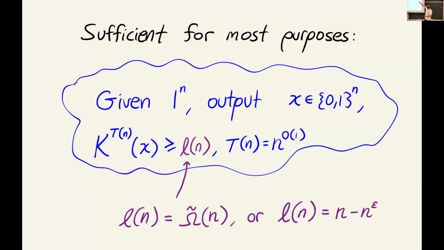And something to note also is that for most specific explicit construction problems we care about, we don't actually need the compressibility, the Kolmogorov randomness, to be all the way up to n. It's many times sufficient to get something close to n, up to some polylog factor, or even maybe n to the little o of 1 factor. In other cases, we need to get something like n minus n to the epsilon. But there's this other parameter, which you might call the stretch or compressibility factor, which we don't need to be all the way up to n.